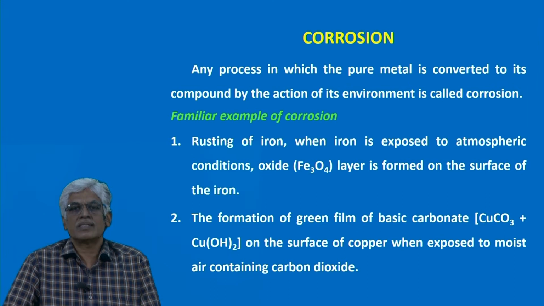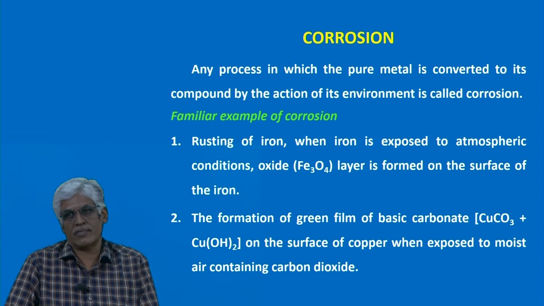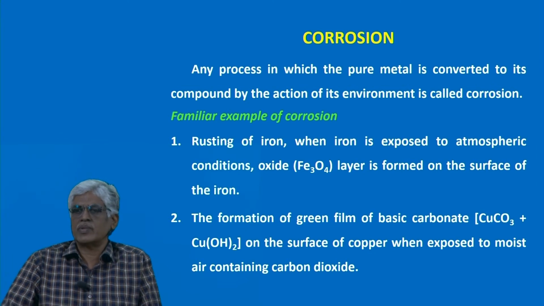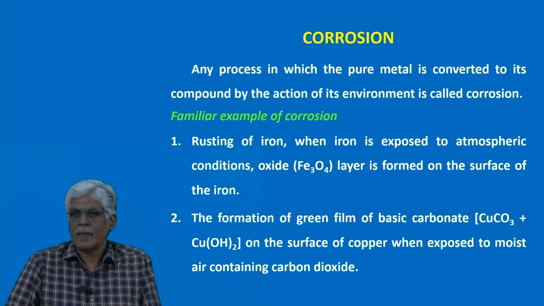We know the rusting of iron. So that is the best example. Everybody knows when an iron piece is kept in the atmosphere for a long time, there will be a rust formed over the surface. So that is called rusting of iron. So what is rust? Nothing but oxide. Iron is converted to its oxide. So iron oxide, we are calling it as rust. So that is happening everywhere we are seeing. These two examples I am mentioning in this slide, a known example, rusting of iron.